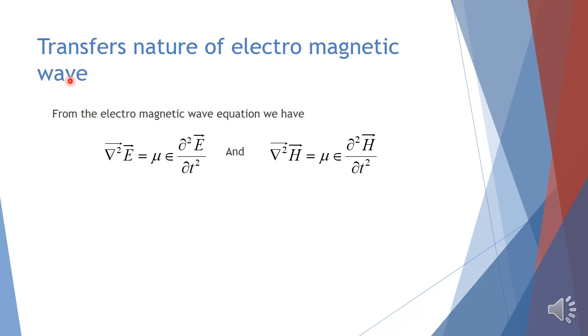According to this concept, these electric and magnetic field vectors must be perpendicular to the direction of the electromagnetic wave, and we can prove this from Maxwell's equations. In order to prove that, let us consider the electromagnetic wave equation.